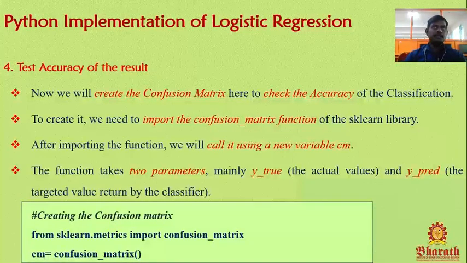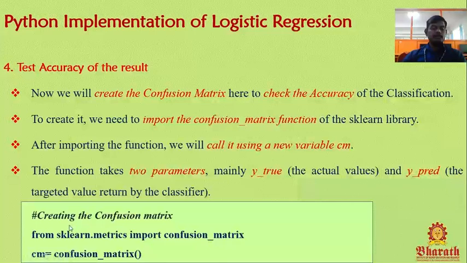Y true is the actual value, what really happened in the world. We have the predicted values, and if we have the actual values, then we can compare. So we need to give actual values, that is y true, and one more value, y pred, which is the predicted values. The function takes two parameters, mainly y true and y pred.